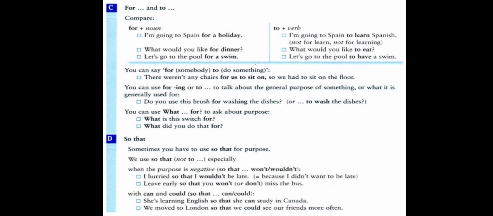She is learning English so that she can study in Canada. We don't say she is learning English to can study. No, it is incorrect. We say she is learning English so that she can study in Canada. We moved to London so that we could see our friends more often.